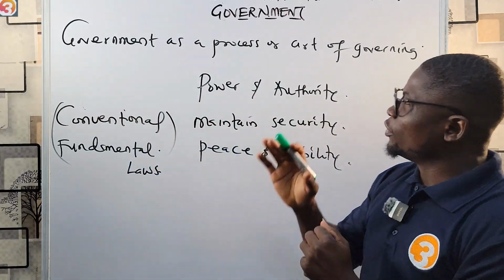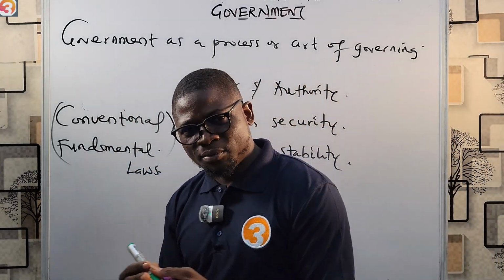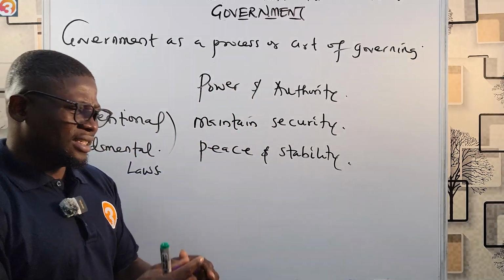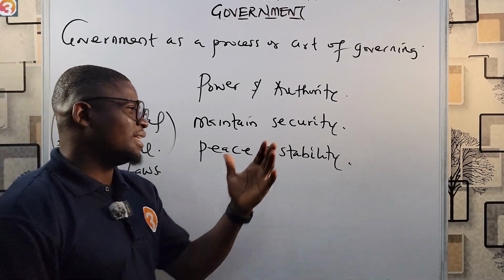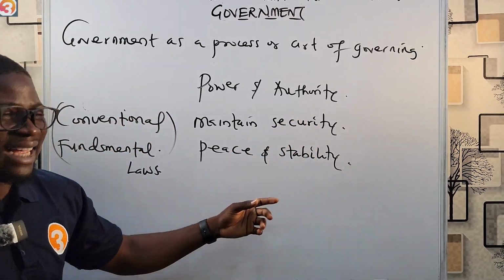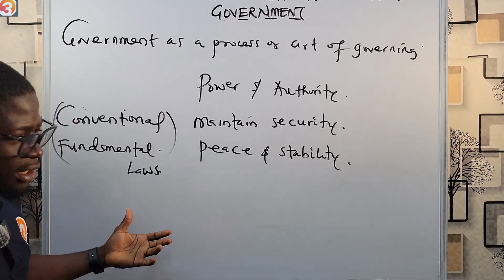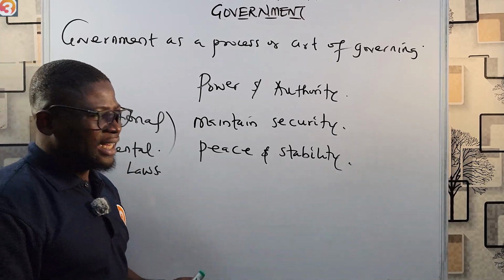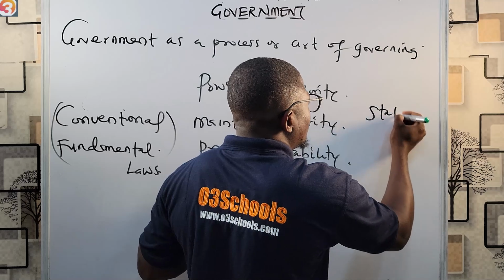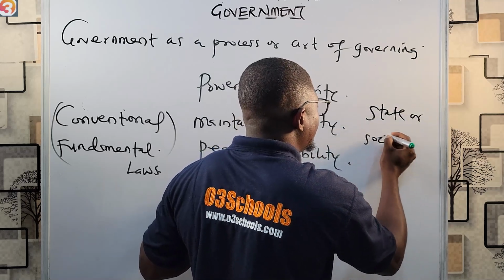So in this definition, government as a body is vested with power and authority to maintain security, peace, and stability by making or enforcing conventional and fundamental laws in a state or society.